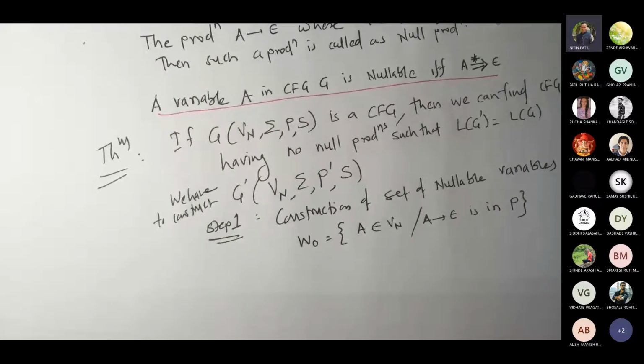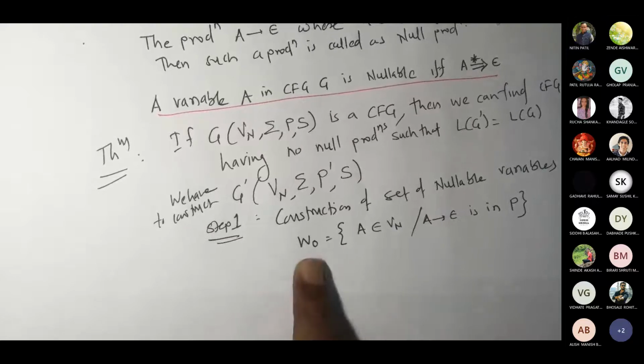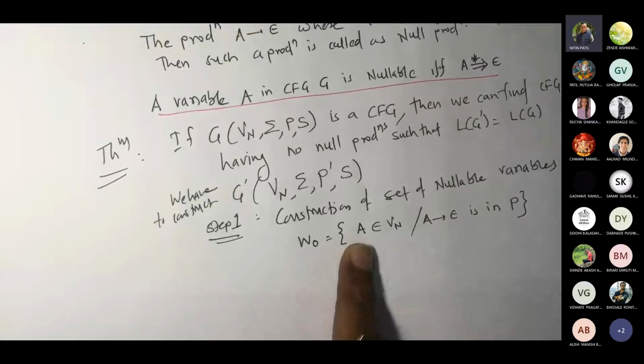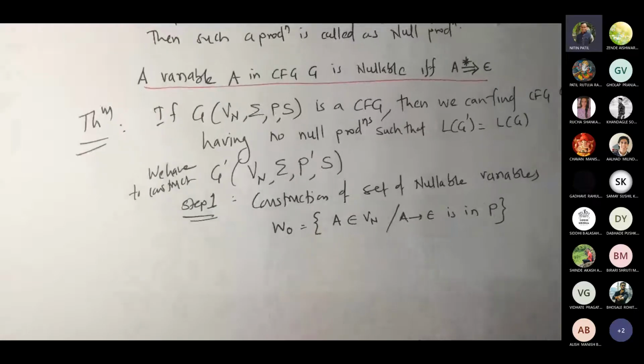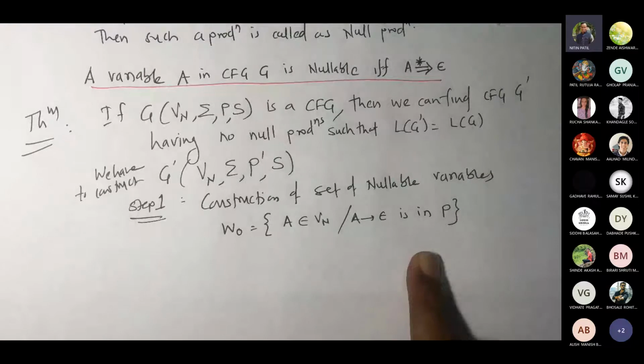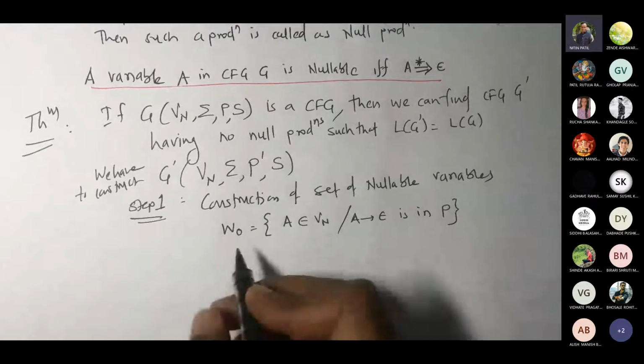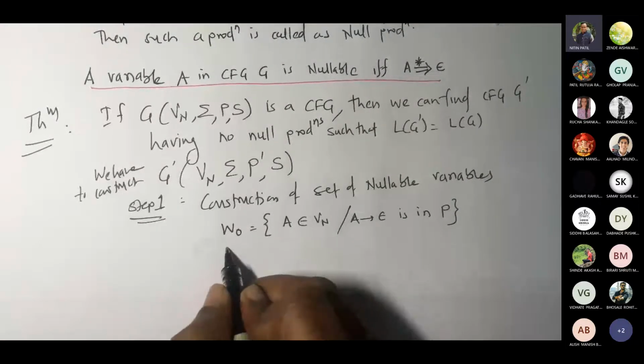Are you with me? We are going to add every variable A in W0 such that there is a production A gives epsilon in capital P. This is W0.